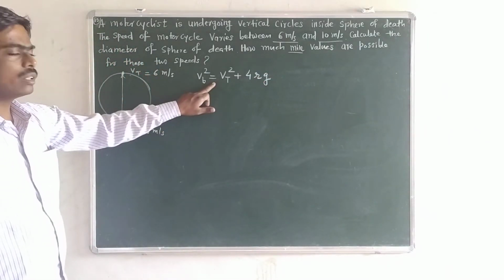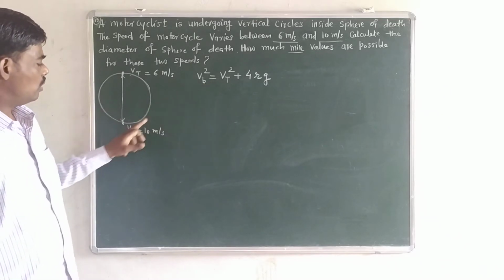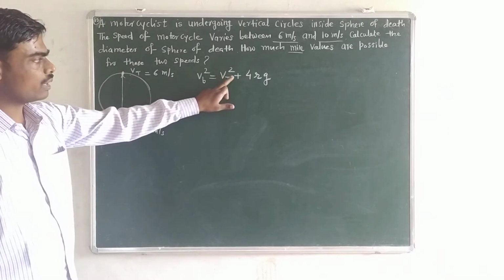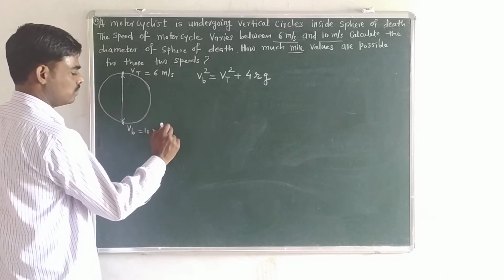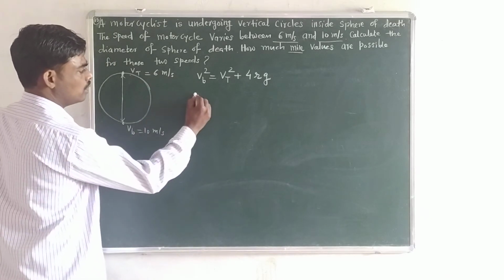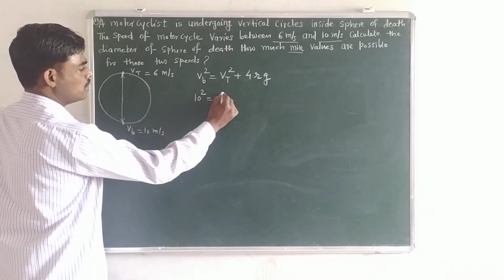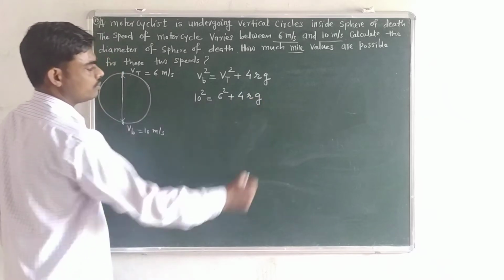This formula is given to you in the theory content. Velocity at bottom square is equal to velocity of top square plus 4rg. So these two values are known to us. Velocity at bottom means 10 square. Velocity of top square means 6 square plus 4rg.